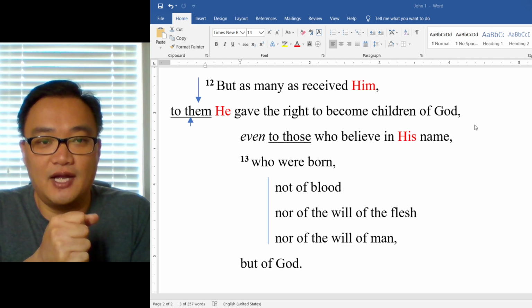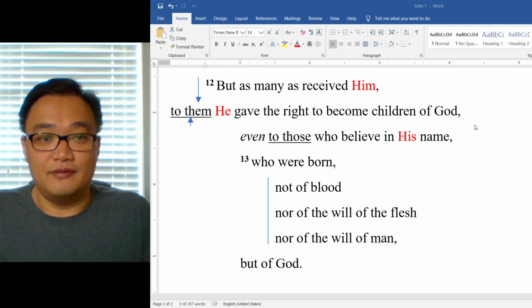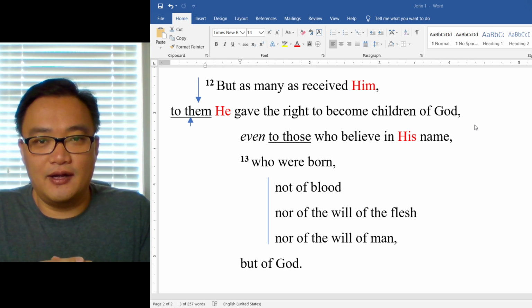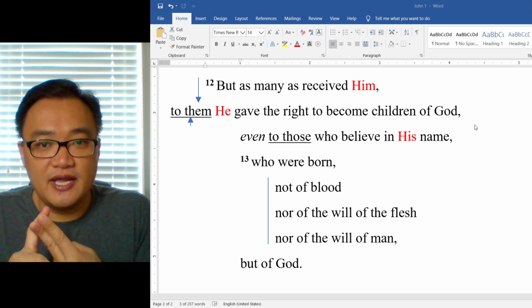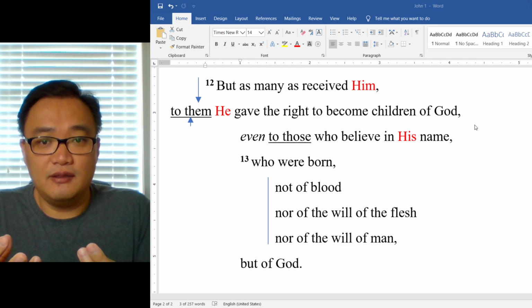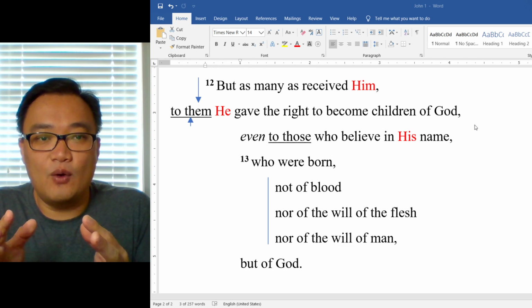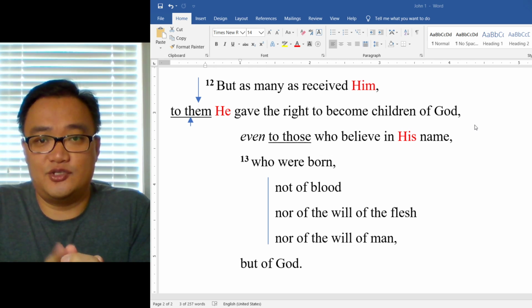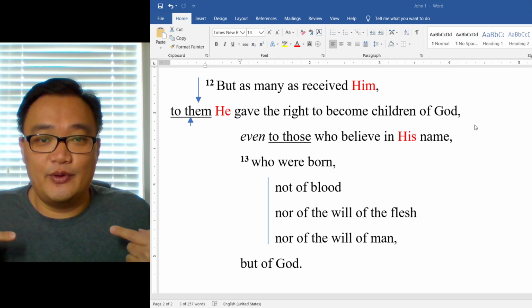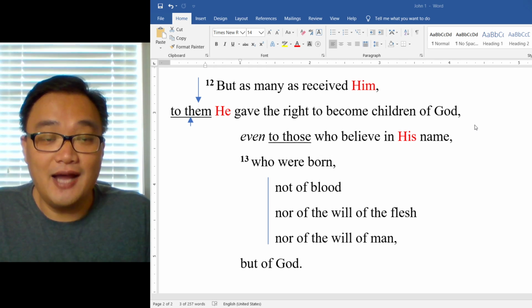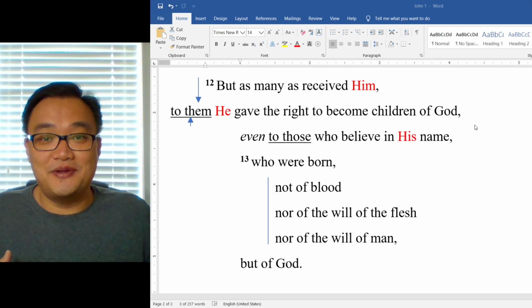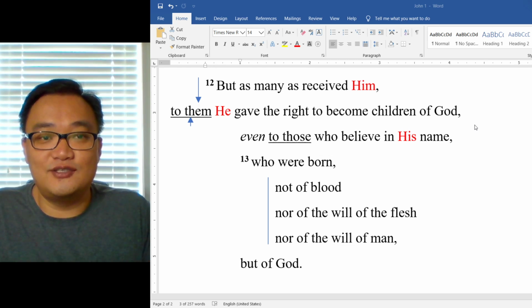It's not by blood link, and nor was it our own will. So it gives us insight that when we received him, when we believed in his name, it wasn't out of our will. We couldn't somehow will it to be that we are children of God, but we were born of God. God is the one who made us, who gave us, who caused us to be children of God.